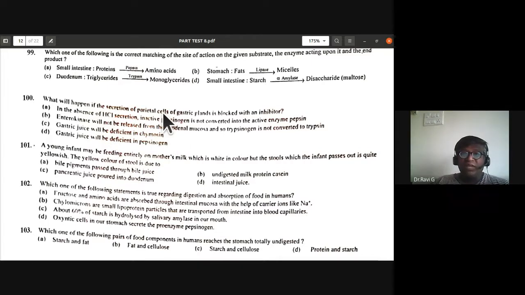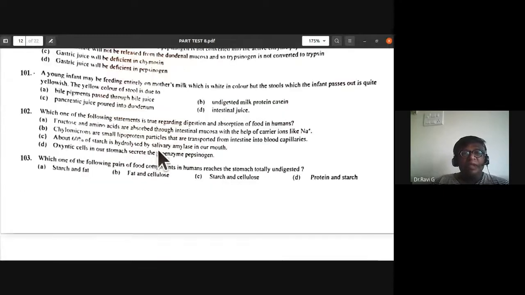So if the secretion of parietal cells of gastric glands is blocked with an inhibitor, there is no HCl secretion. In the absence of HCl secretion, pepsinogen is not converted into the active enzyme pepsin. So A is the correct option for it. So in the absence of HCl secretion, inactive pepsinogen is not converted into active pepsin. So 100, A is the answer.